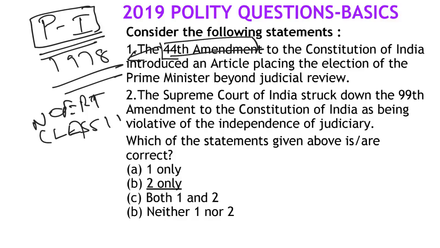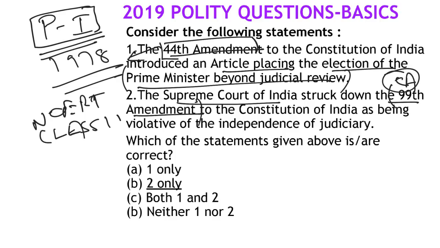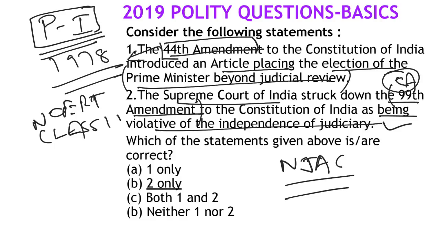So, 44th Amendment 1978, an article placing election of Prime Minister beyond judicial review. Let's assume you don't know this. Then the question is about the Supreme Court and the 99th Constitutional Amendment. Again, you need to have a hold on current affairs also. But then they are asking about violation of independence of judiciary. This was related to the NJAC, National Judicial Appointments Commission. The Court declared that it violates the basic structure of the constitution, so this is obviously right.